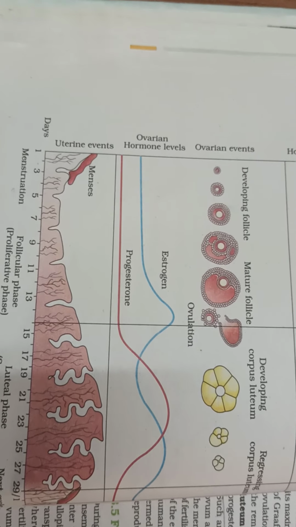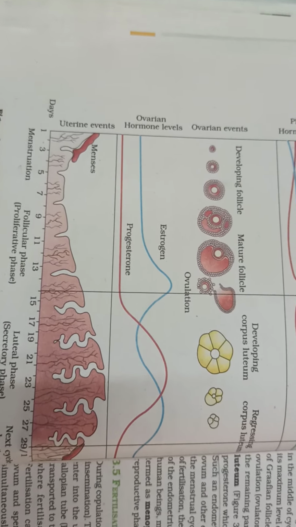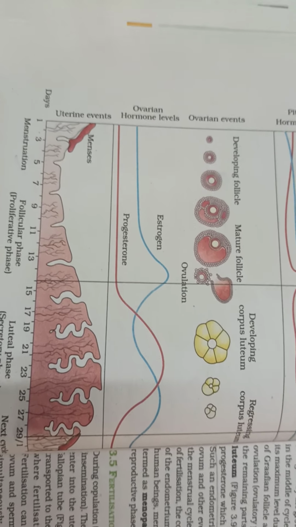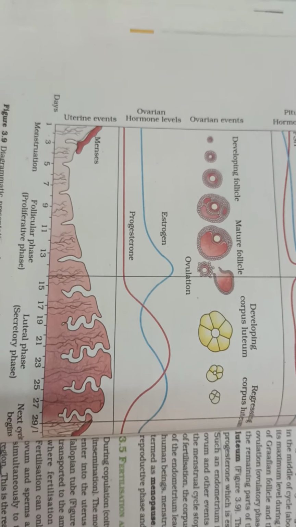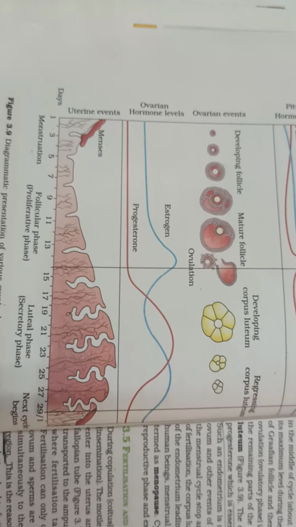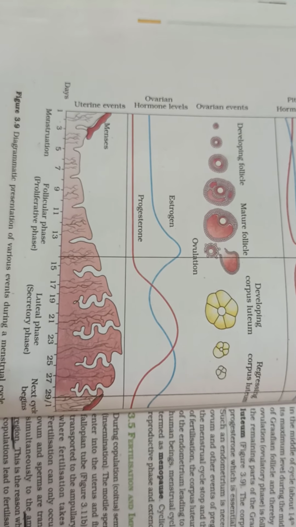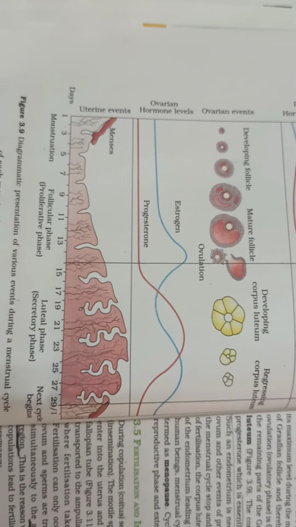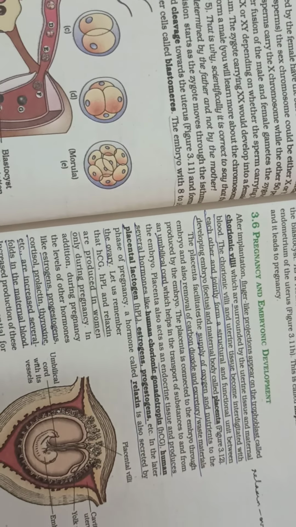So the luteal phase starts post ovulation. The remains of the Graafian follicle form the corpus luteum. Progesterone is secreted by the corpus luteum, and the lining of the endometrium is maintained by progesterone. So endometrium is maintained like this. What is the future of corpus luteum?